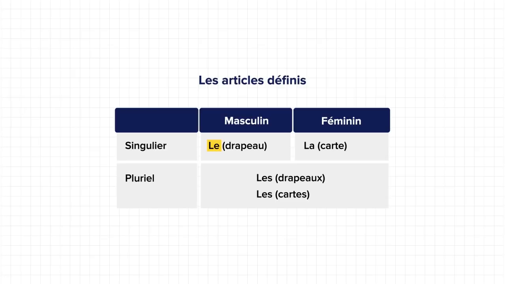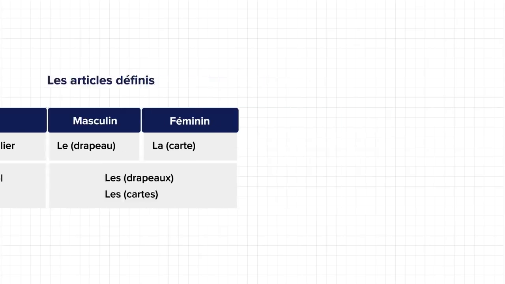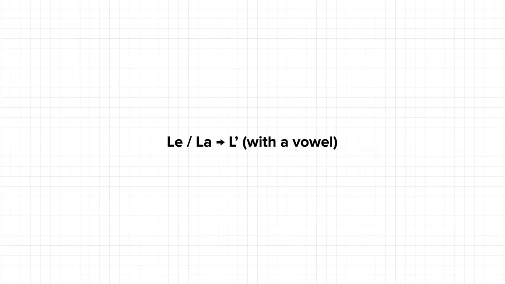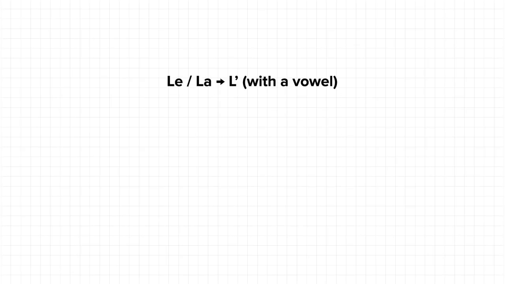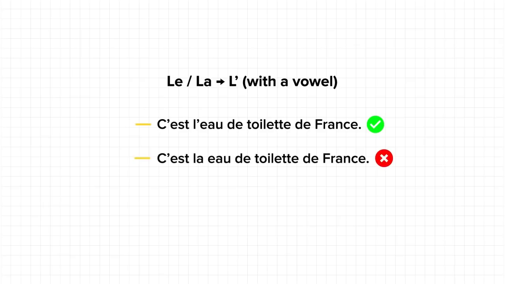Now look at the table below to get a better idea. Le is used for masculine nouns, la for feminine nouns, and les for plural nouns. But hold on, there's one more thing you need to know. According to the rule of vowels, le or la will convert to l apostrophe if the next word starts with a vowel. For example, it will be c'est l'eau de toilette de France and not c'est la eau de toilette de France.